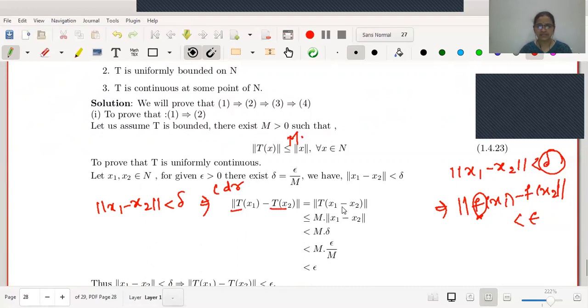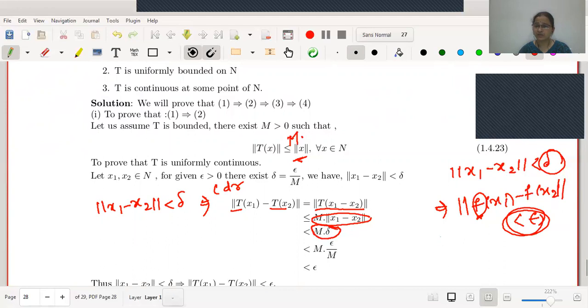Knowing the mapping T is linear, one can write this as norm of T(x1 minus x2). Using the above inequality, we can write this is less than or equal to M into norm of x1 minus x2. Actually, we want to prove this to be less than epsilon, right? To prove the mapping to be uniformly continuous. Therefore, we know this norm of x1 minus x2 is less than delta. Therefore, we have it is M into delta.